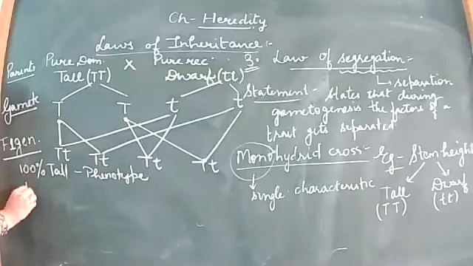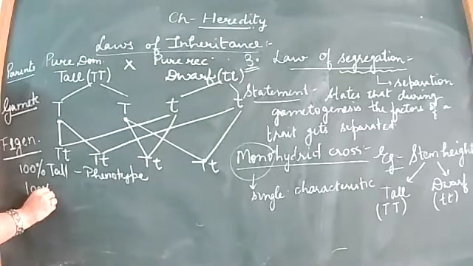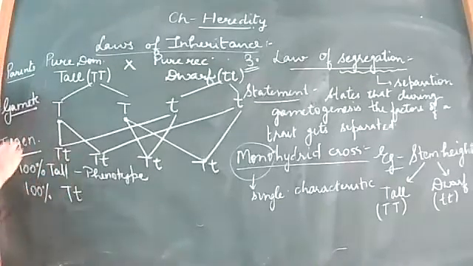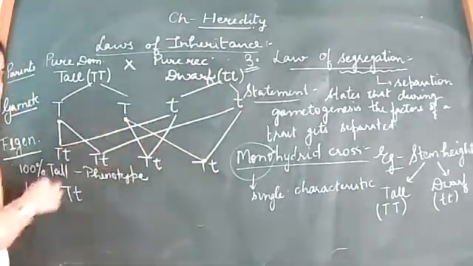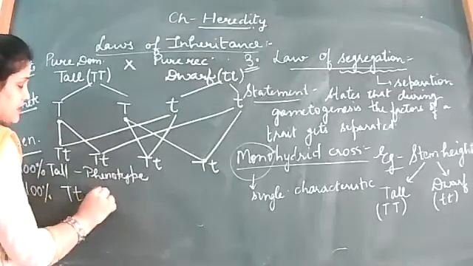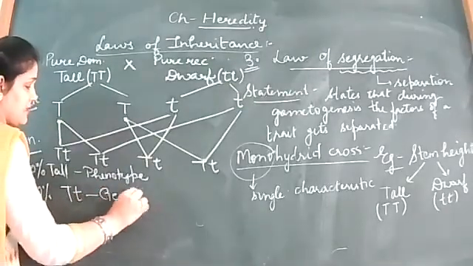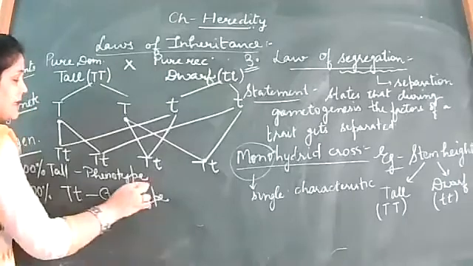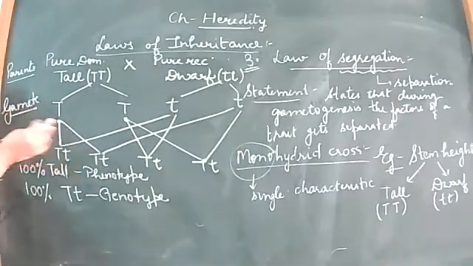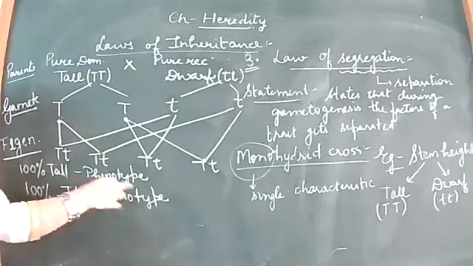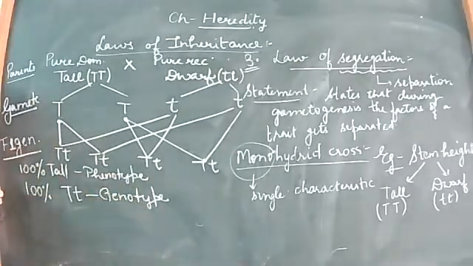It is again 100% all sharing the same feature, that is capital T small t. The gene pair is also the same, capital T small t, right? So this is a 100% same genotype. I am writing here the type. Another term will be introduced in the second step. For now, it is phenotype and genotype.